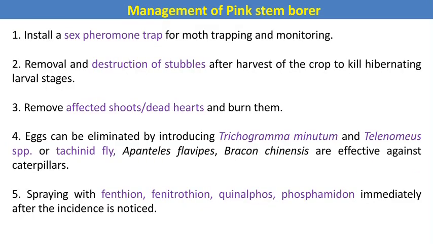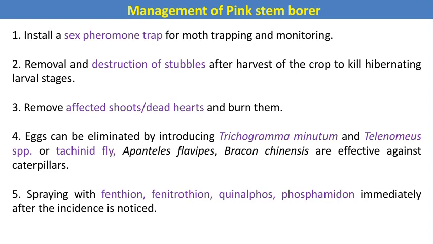Now, how can we manage the pink stem borer in all cereal crops? For monitoring or moth trapping purposes, we can install a sex pheromone trap in the field. Then remove and destroy stubbles, because the larval stage of this pest hibernates in the stubbles and carries over into the next season.